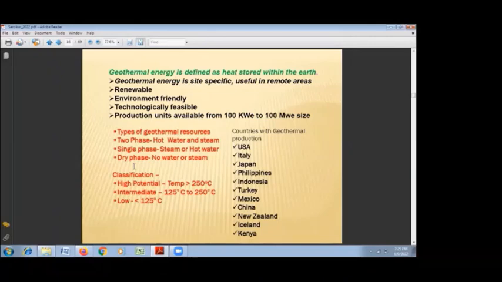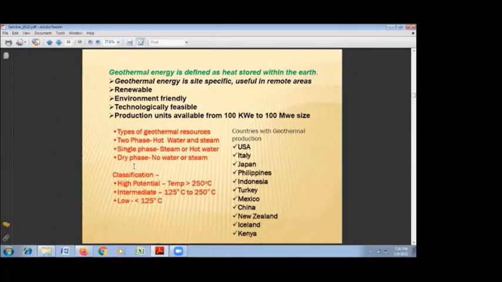Geothermal resources are actually classified into three parts. That is two-phase resource: a geothermal field which has hot water and steam combined, like in the Puga area. A geothermal field which has a single phase, that is only steam or only hot water, is called a single phase one.